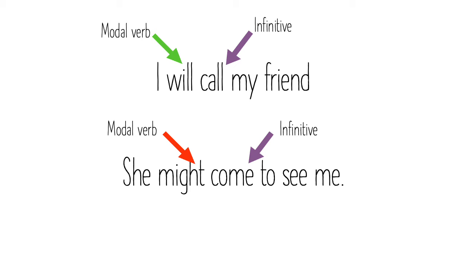Here are two more examples. I will call my friend. Will is the modal verb and call is the infinitive. She might come to see me. Might is the modal verb and come is the infinitive.